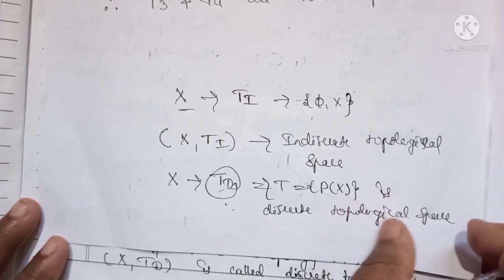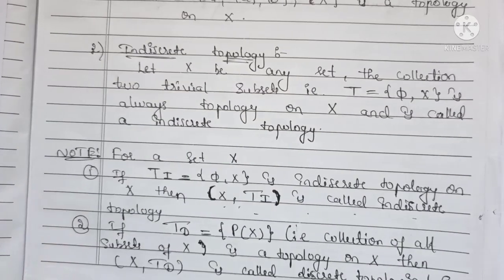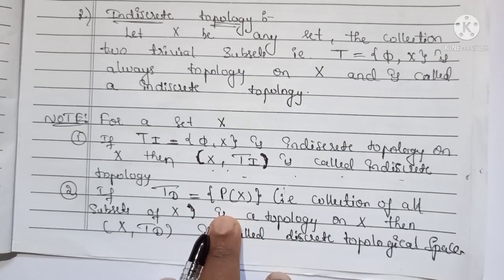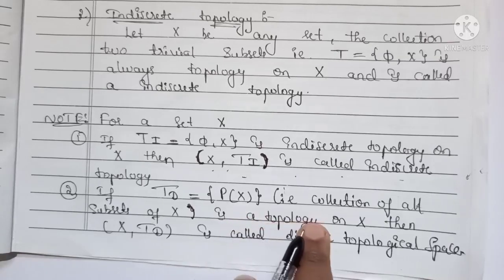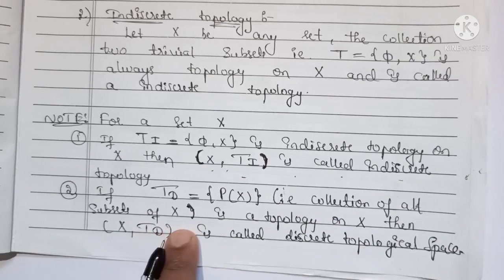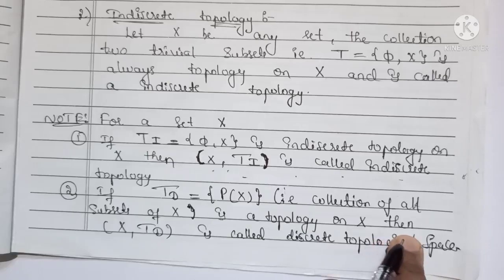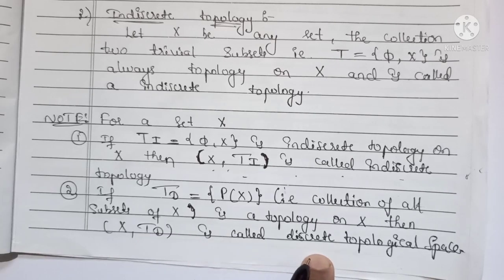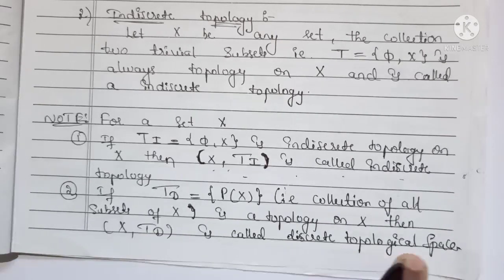Okay, you got this one? That is, if T_D equals the power set of X, the collection of all subsets of X, is a topology on X, then (X, T_D), that is X and T_D together, is called the discrete topological space.